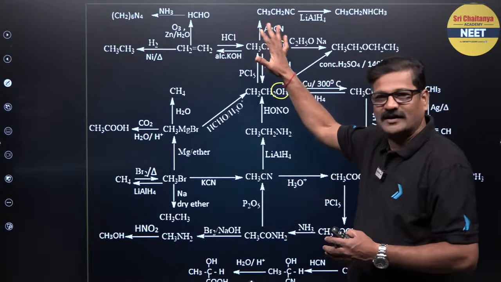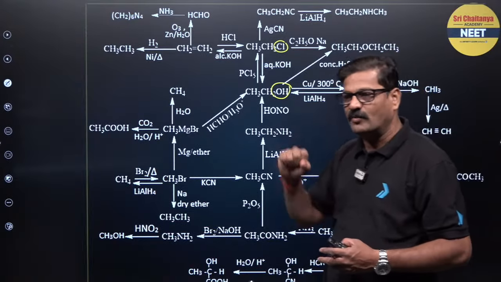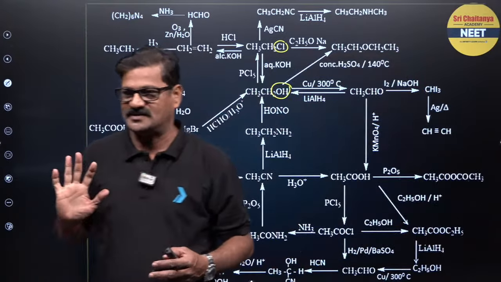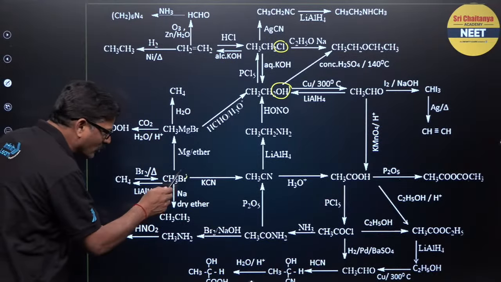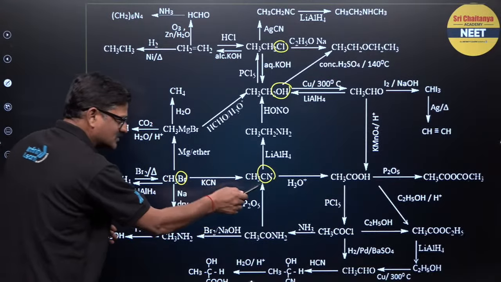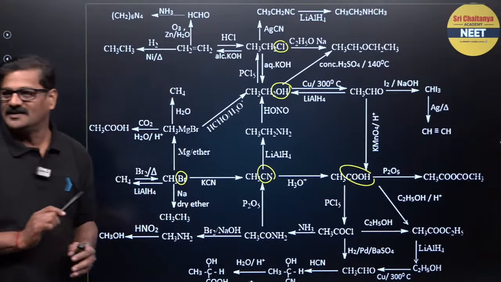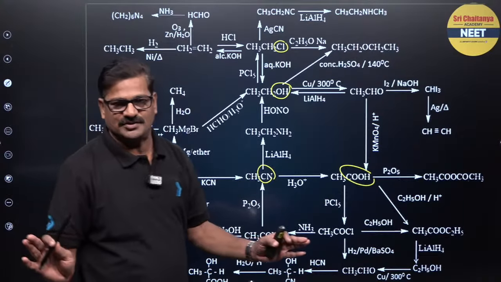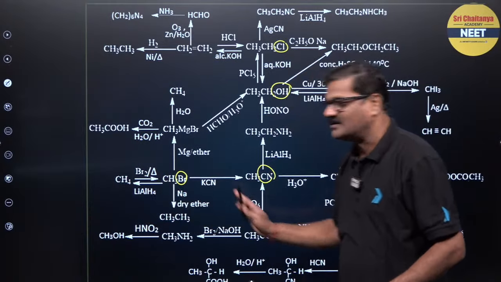I don't want to take the total class based on this only. So whenever you have an opportunity to see this kind of slides, you just identify इससे क्या हो रहा है. You see bromine KCN से cyanide बन गया, so that cyanide hydrolysis करके carboxylic acid बन गया. You observe the change. When you have the change, you are going to learn the things.